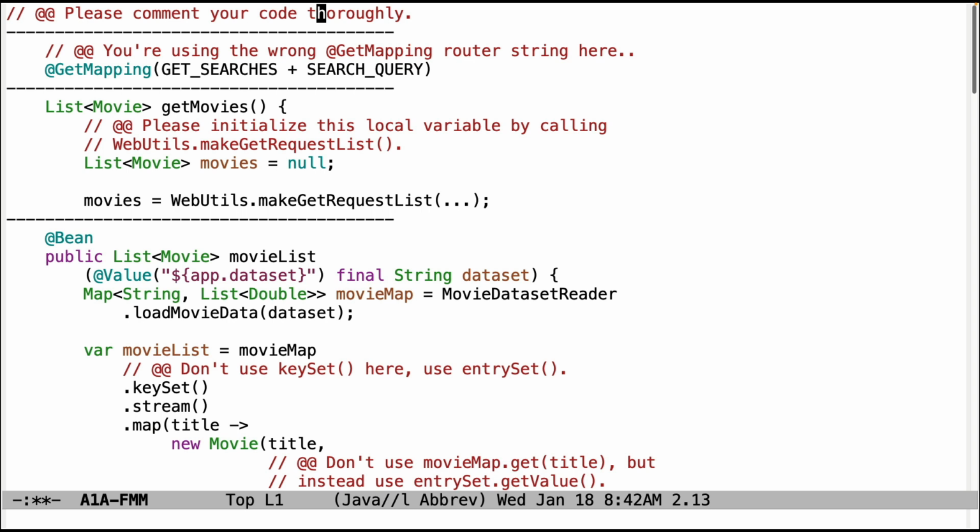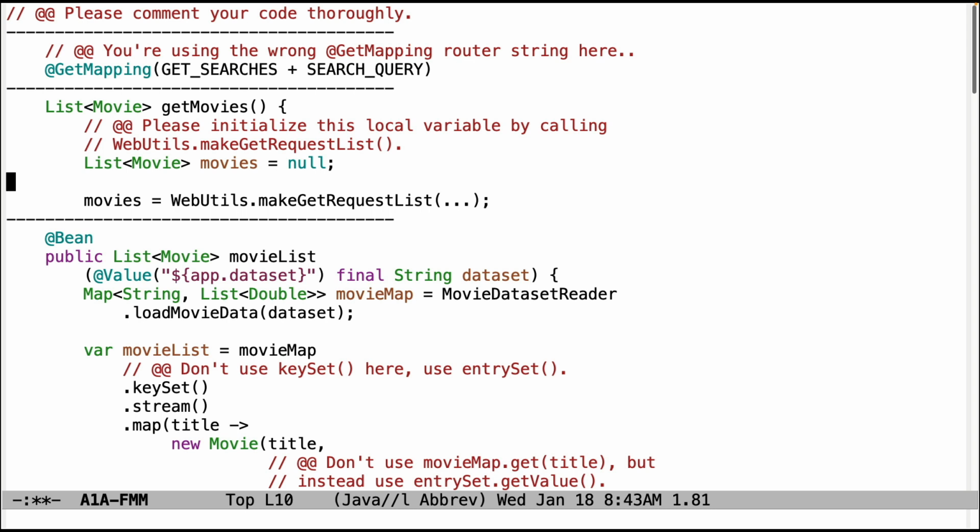A couple things. Make sure that you use the right routing strings in your controllers for things like GetMapping and so on. So this does not have the right string. The search query does not belong in the get searches mapping. It belongs in the get search method. This will cause problems, and you won't be able to get your endpoint handler method resolved by Spring.